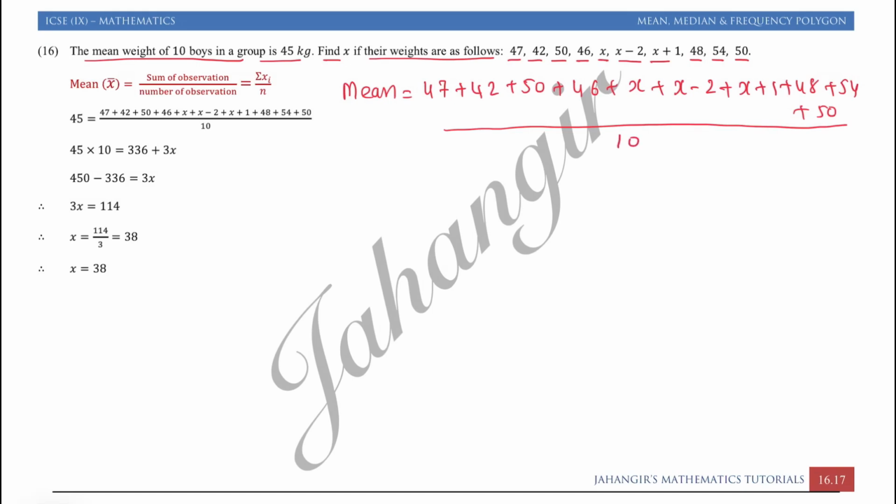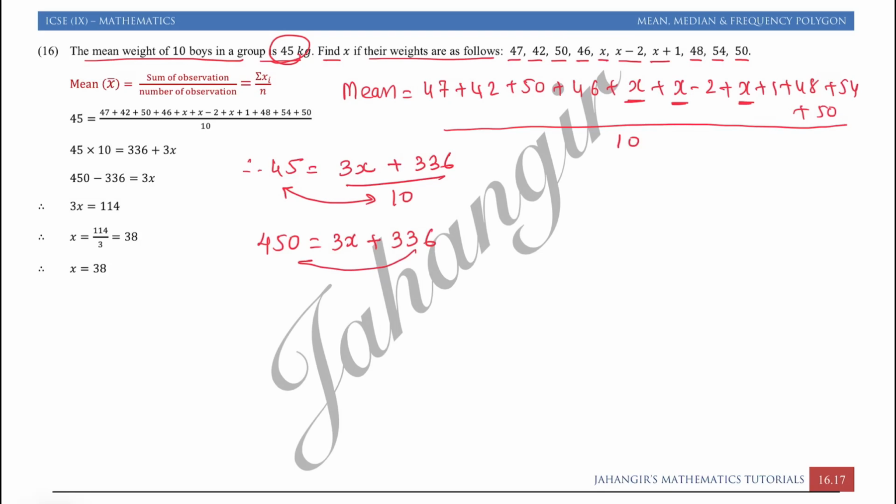Here the mean is given as 45. That is equal to, we will add x plus x, 2x plus x is 3x. Add and subtract all terms, you will get 3x plus 336 upon 10. Now cross multiply these two. 45 into 10 is 450 is equal to 3x plus 336.